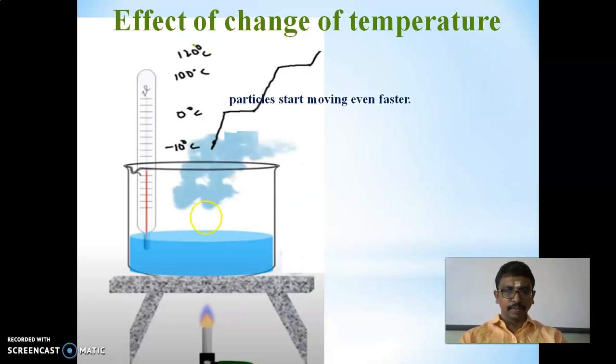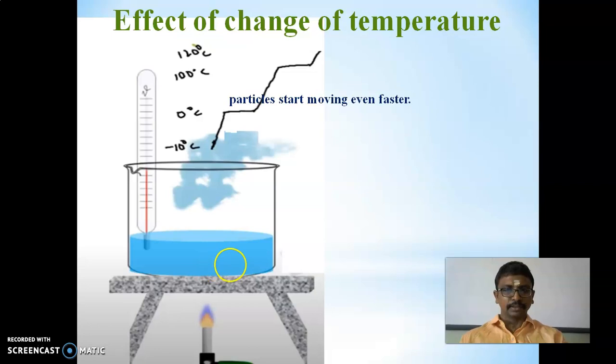You can see now, in the last session we discussed how the solid is converted to liquid state. In that we discussed the definition of melting point, what is meant by fusion, and what is meant by latent heat of fusion. That topic we discussed with the solid converted to liquid.